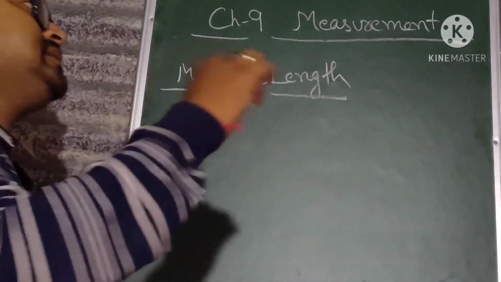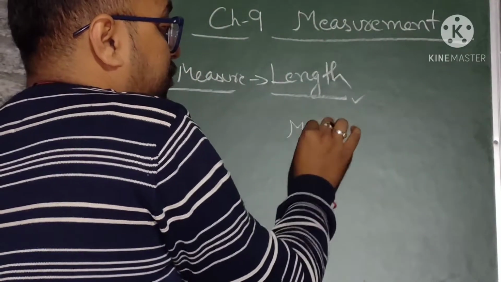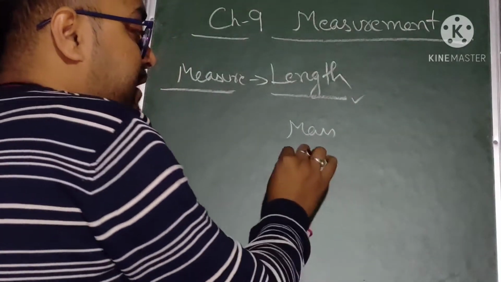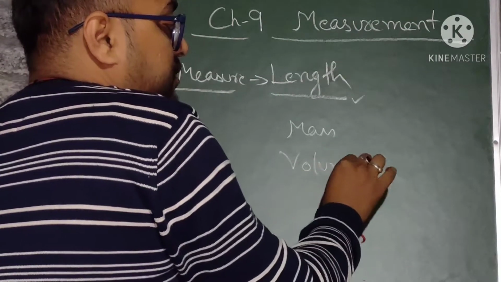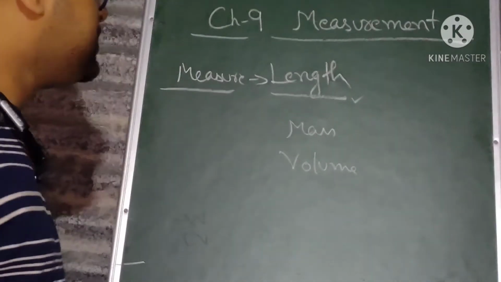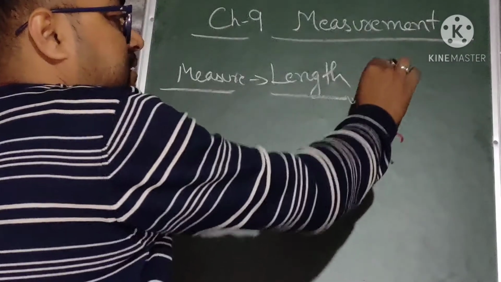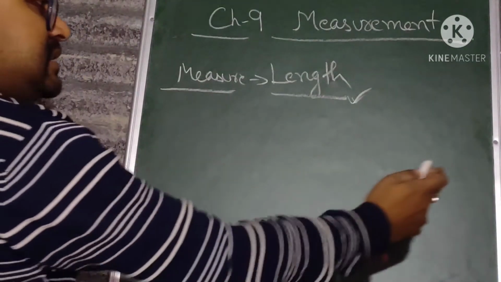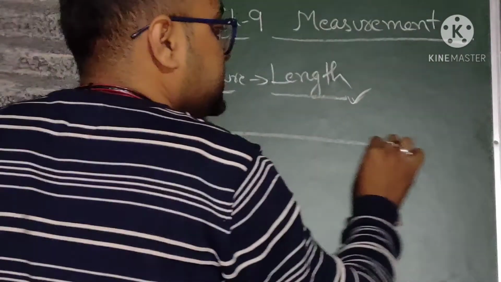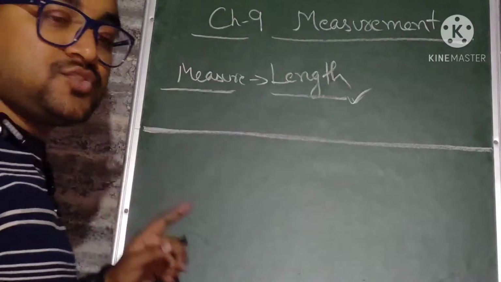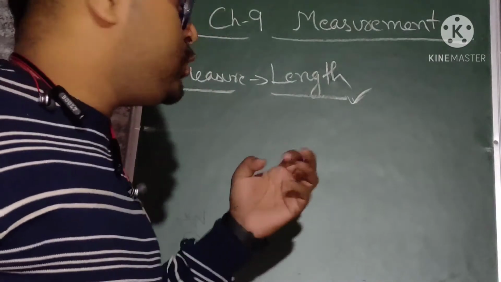Not only length, in the higher classes you will learn the measurement of mass, that is weight, then the measurement of volume. How can we measure volume? All these things we will learn one by one, but here we will mainly discuss length. Length means, you know what is length? Suppose, what is the distance from here till here? What is the length of this green board? So to measure this length, what units do we take?